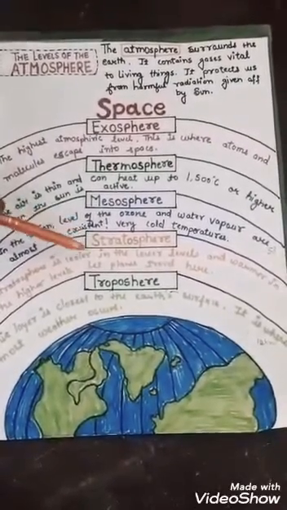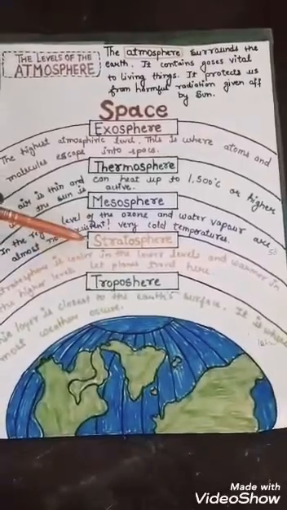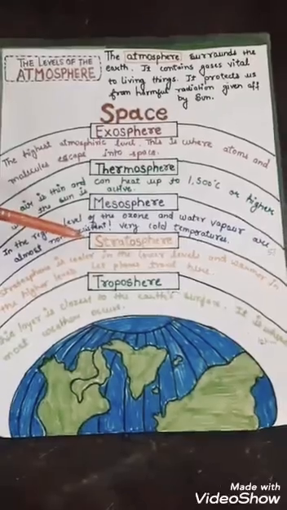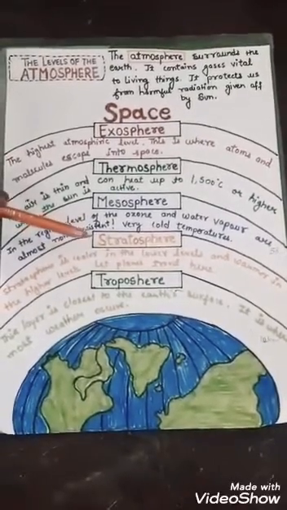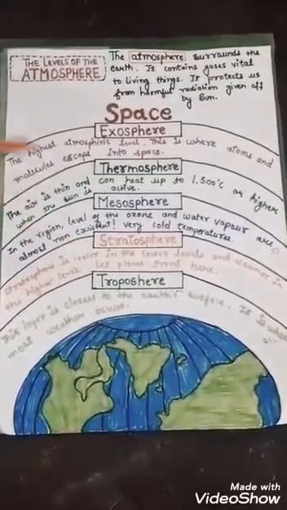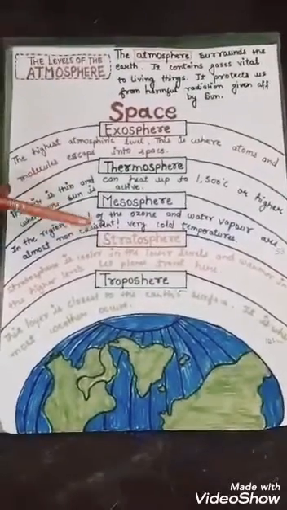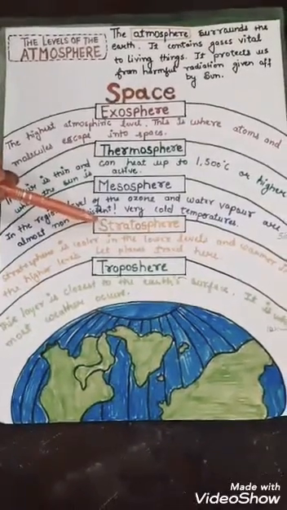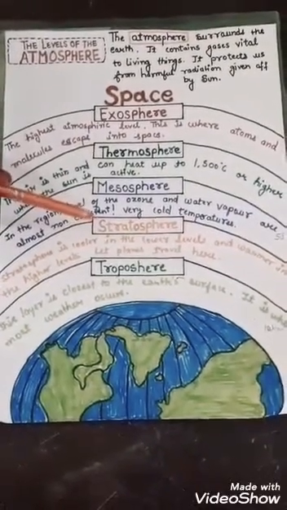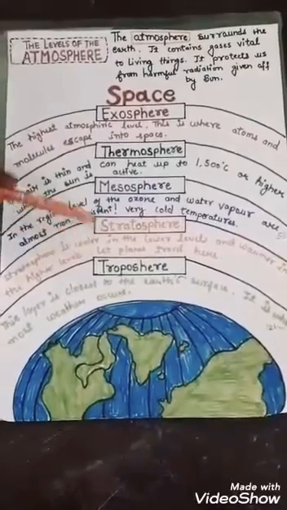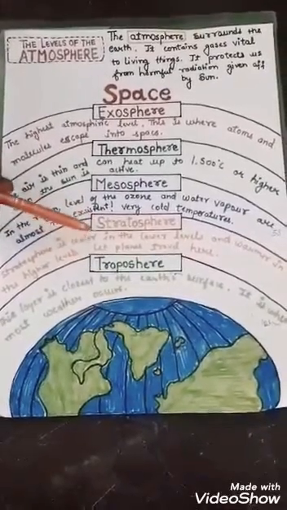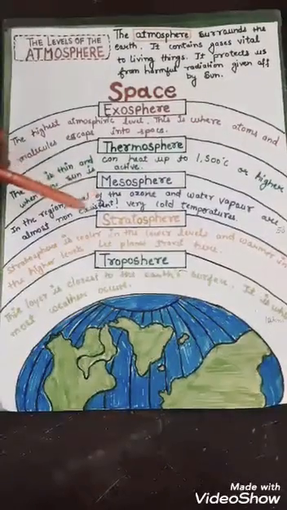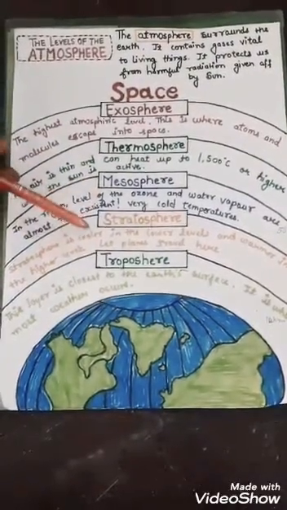And the ozone layer is found in this layer. Ozone layer भी इसी layer में पाई जाती है. And it protects us from harmful rays from the sun. The topmost part of this layer is hottest. इसका जो topmost part है वो hottest है because ozone layer generates a lot of heat. And aeroplanes, jets, aircraft fly in this layer.